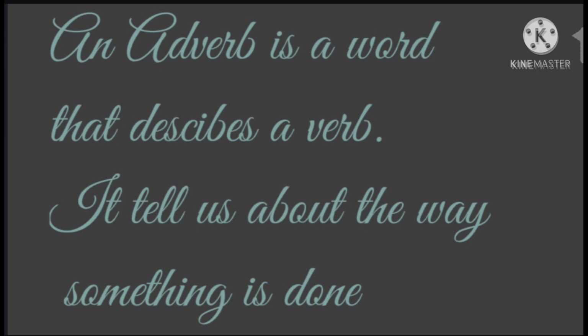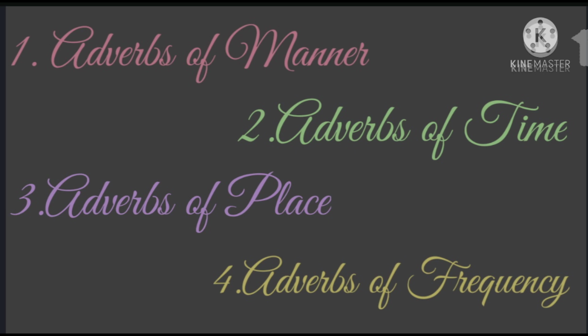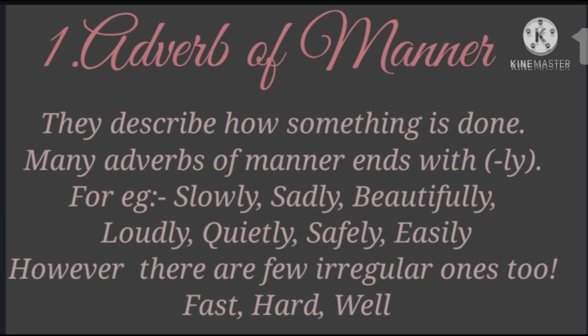Okay, and in this topic we will study first adverb of manner, second adverb of time, third adverb of place, and the last one adverbs of frequency. First, adverb of manner. They describe how something is done, like in what way we are doing something.